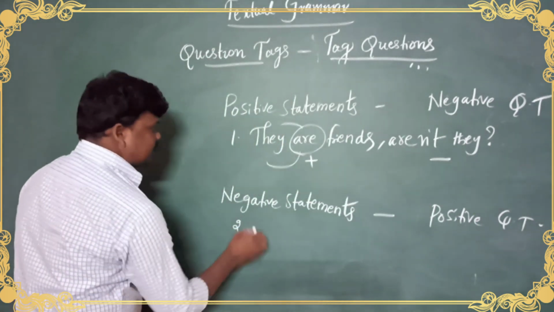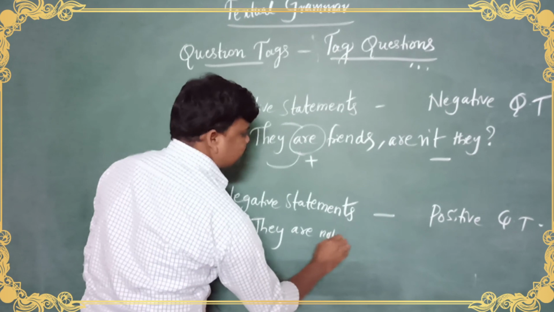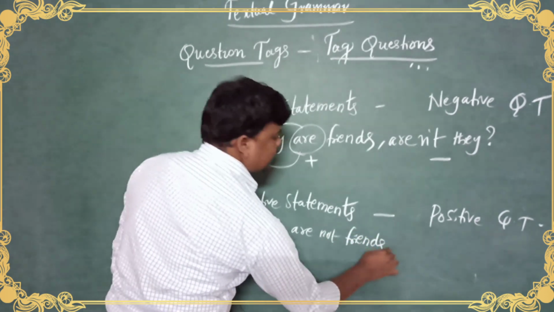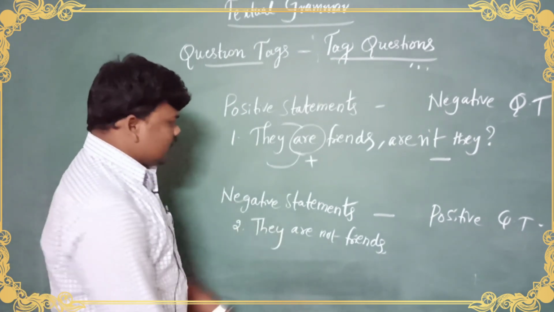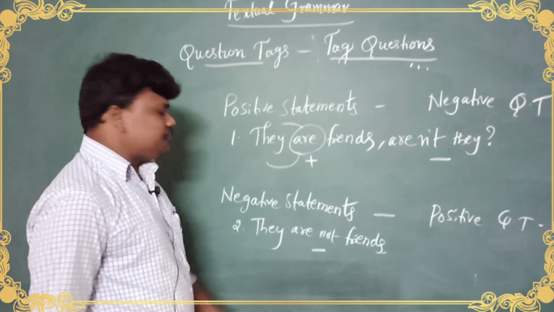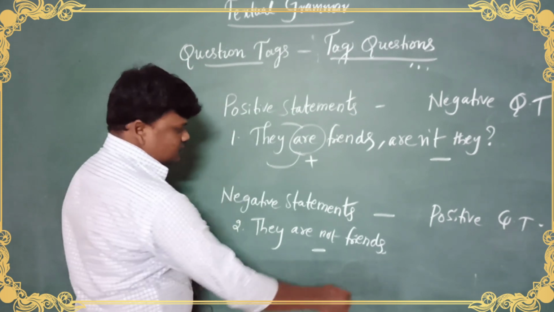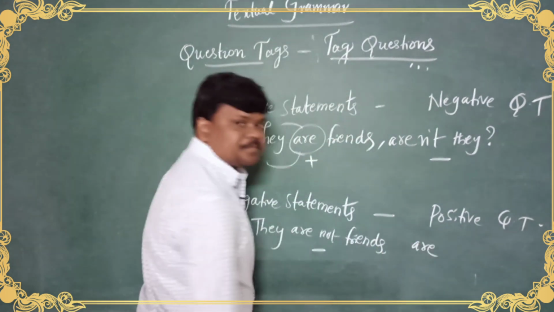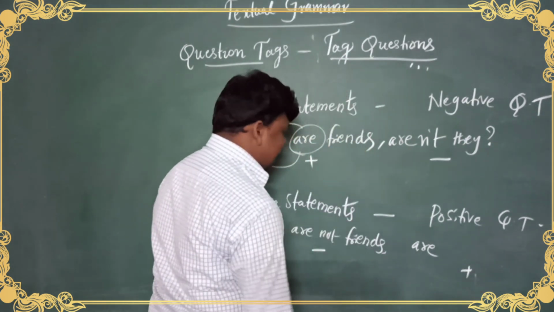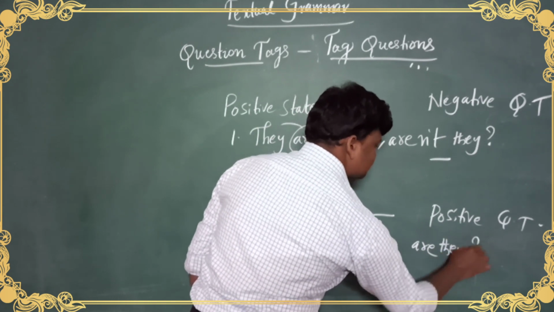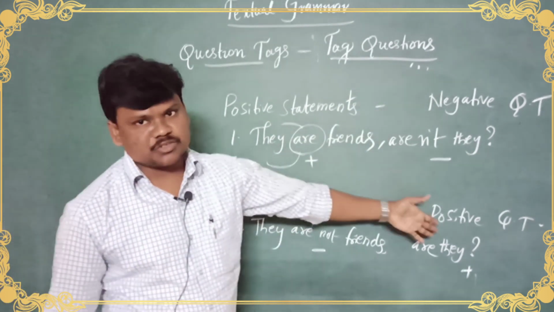Let us see what the negative statement is. Let's look into the same example. They are not friends. See, they are not friends. So absolutely this is a negative statement. If a negative statement is there, we should ask the question tag in a positive manner. So as usual, we need to start with the helping verb, and we don't want to mention not again here as it is a negative statement. Are they, question mark compulsory. So if it is a positive statement, negative question tag; negative statement, positive question tag.